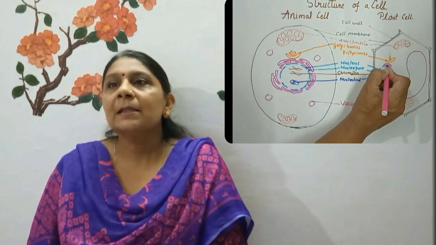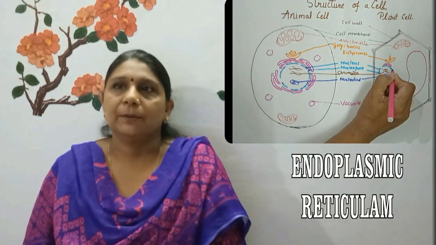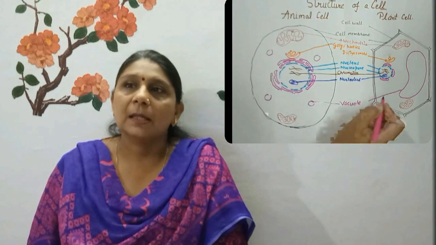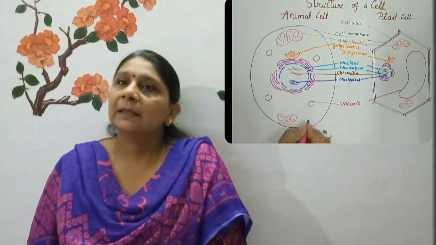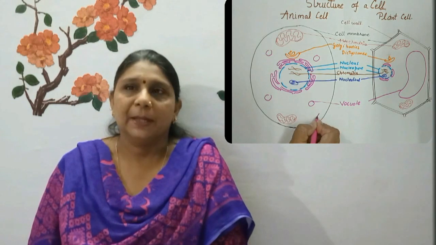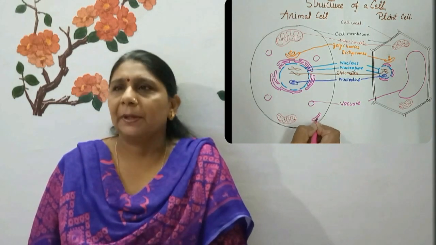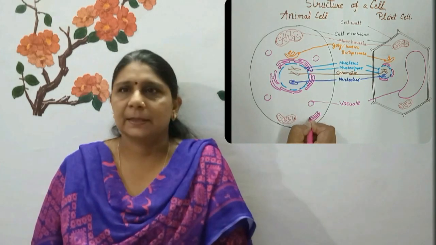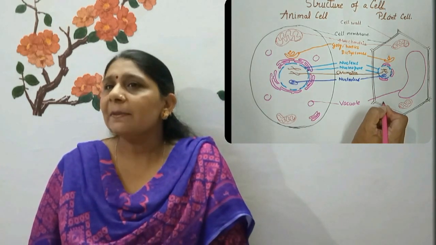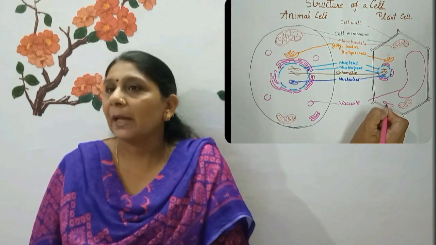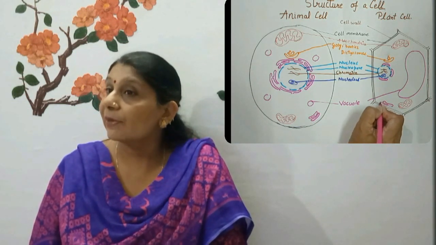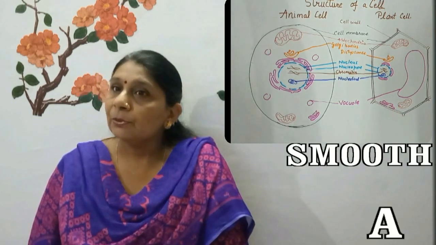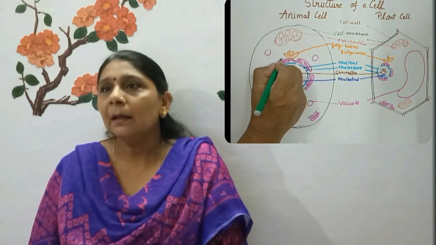Next organelle is endoplasmic reticulum. Endoplasmic reticulum is a network of canals made up of membranes that encloses a fluid filled lumen. It is a membranous organelle. It is found in all eukaryotic cells. The endoplasmic reticulum is divided into two types based on their physical and functional properties, like smooth and rough endoplasmic reticulum.